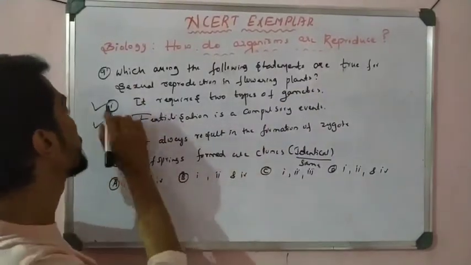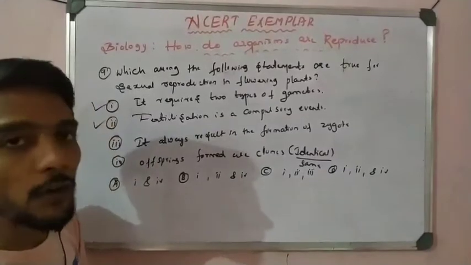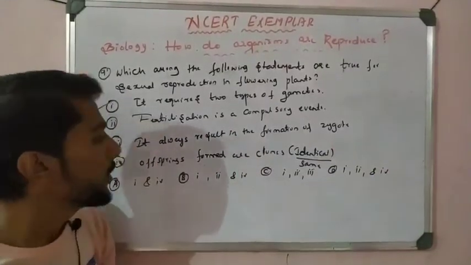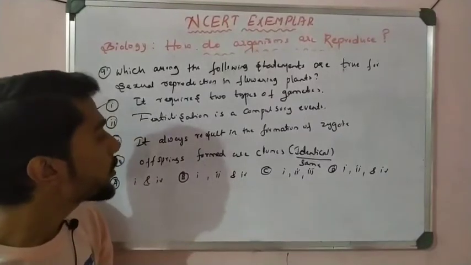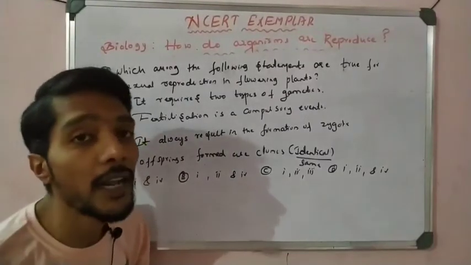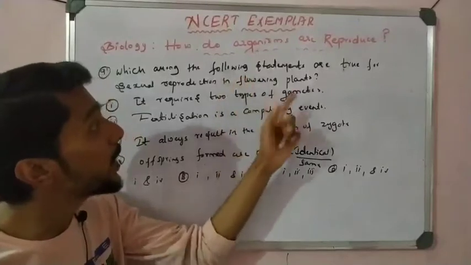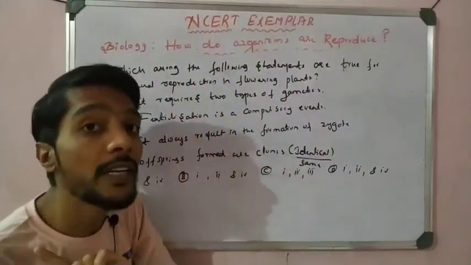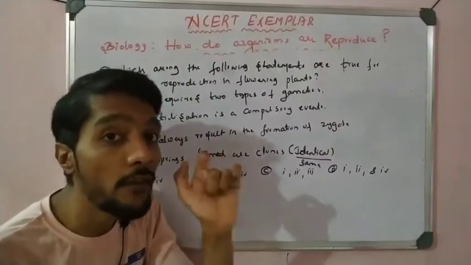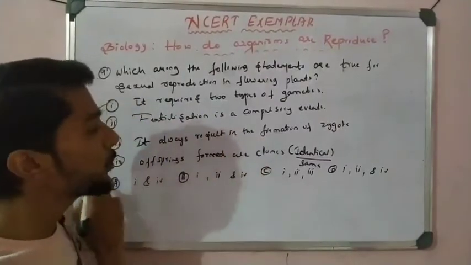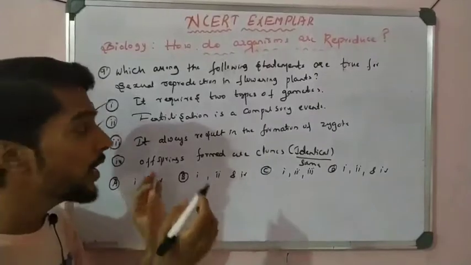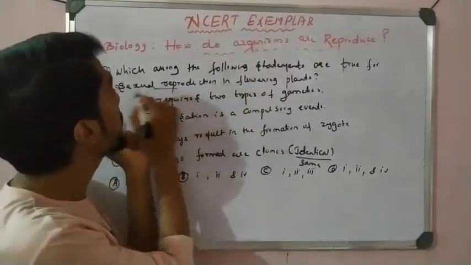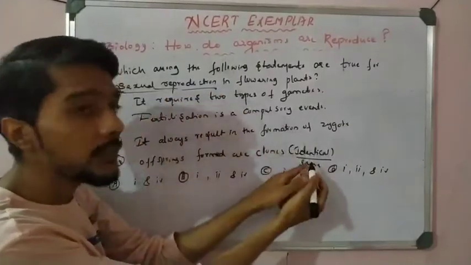That is correct. It always results in the formation of zygote, right? Correct. After fertilization, the zygote is formed. What about the 4th one? Offsprings formed are clones, identical? No. It is flowering parents, it is sexual. In sexual reproduction, there is no possibility of identical offspring. There is variation. So statement 4 says that the offspring produced by the flower during sexual reproduction are similar, the same.